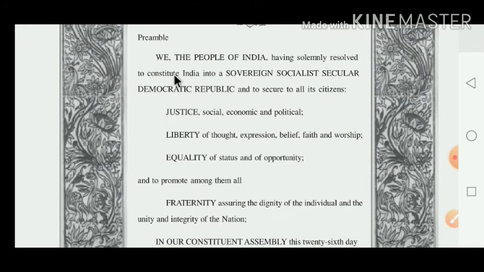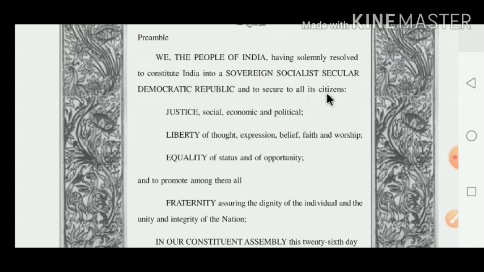Now, dear children, here they have given the preamble. You have to say that. Here it is written: We, the people of India, having solemnly resolved to constitute India into a sovereign, socialist, secular, democratic republic, and to secure to all its citizens.